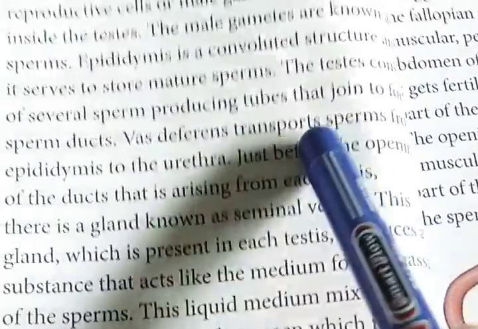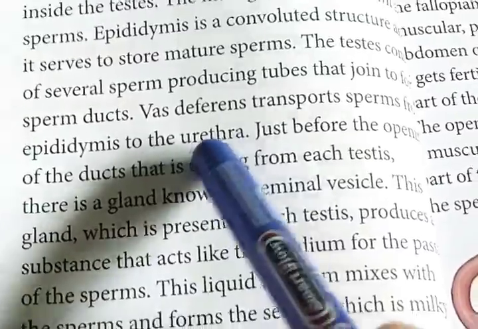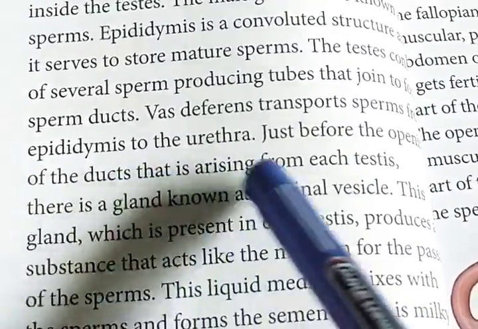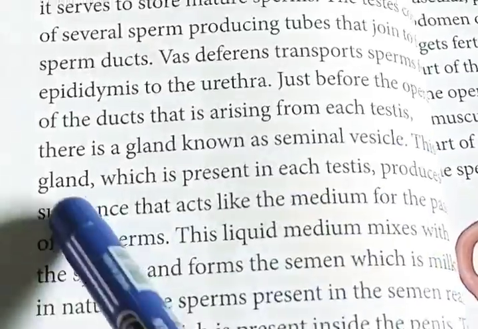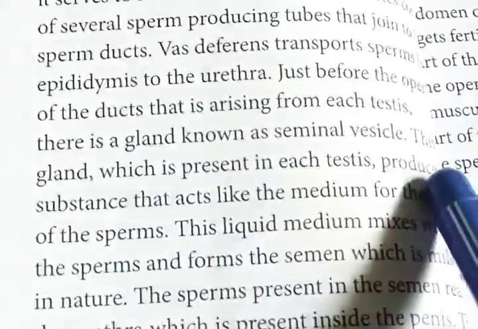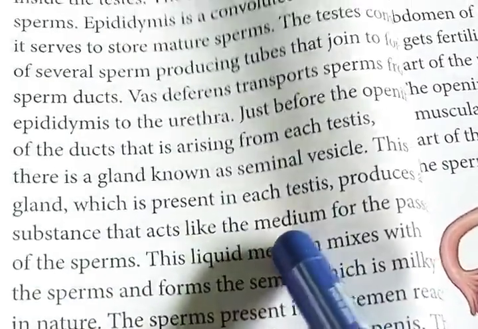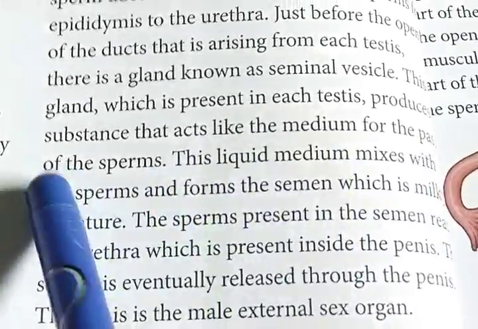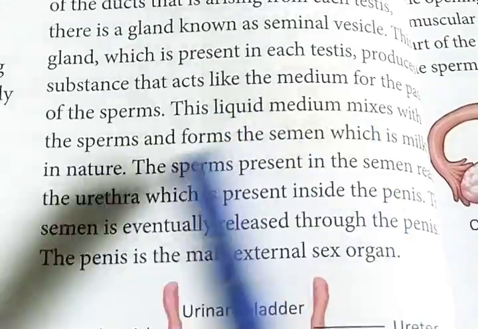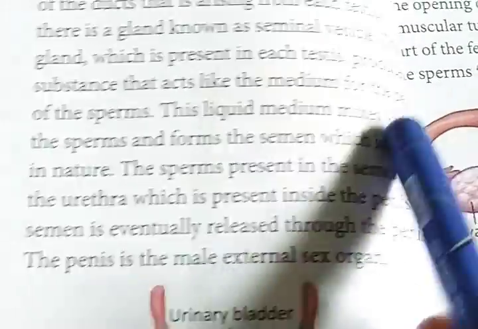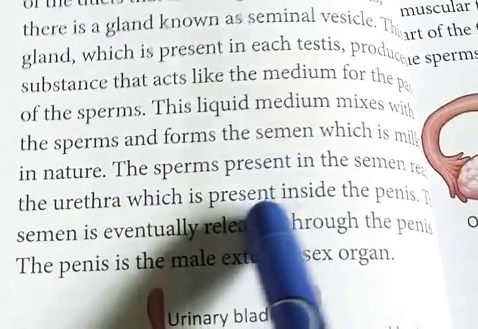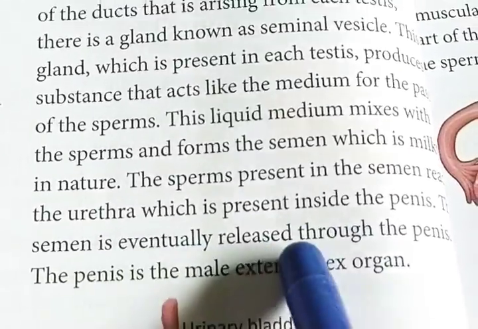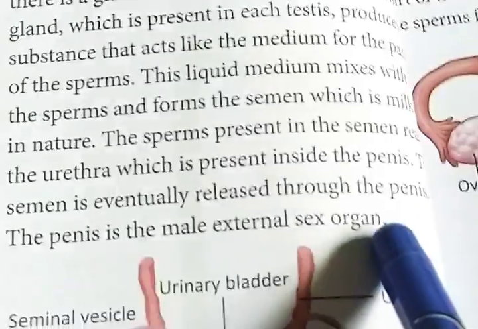Vas deferens transports the sperm from the epididymis to the urethra, just before the opening of the duct that arises from each testis. There is a gland also known as the seminal vesicle. This gland produces a substance that acts like a medium for the passage of the sperm. This liquid medium mixes with the sperm and forms the semen, which is milky in nature. The semen passes through the urethra, which is present inside the penis, and the semen is eventually released through the penis. The penis is the male external sex organ.